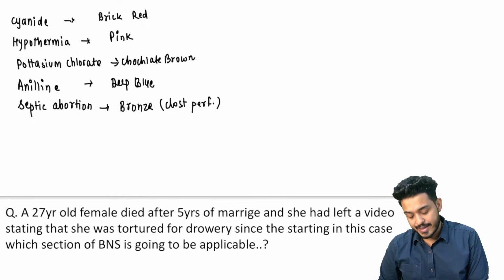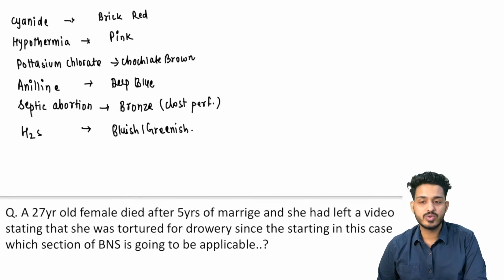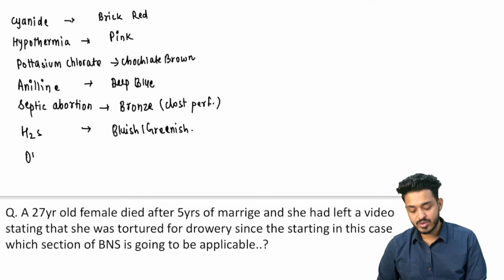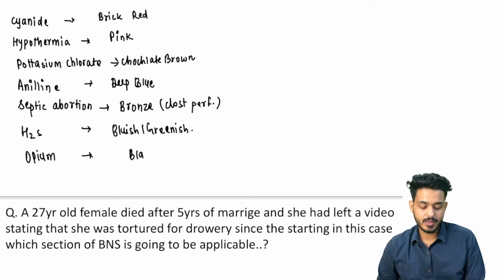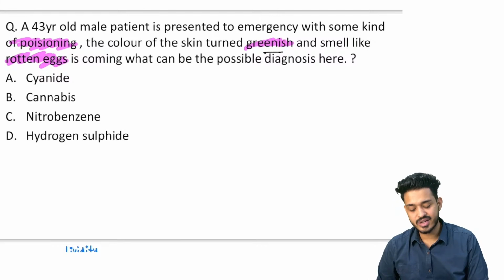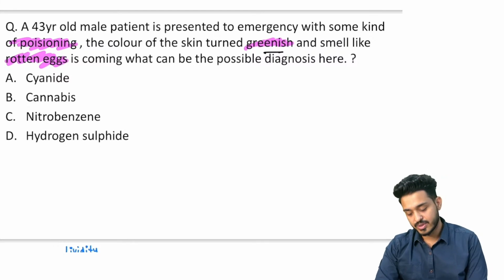If the patient is dying because of hydrogen sulfide, you will have bluish green or greenish color. And if the person is dying because of opium or opioid toxicity, you will have black color. So in this question, what is the color? Greenish color. What can be the answer? That is going to be hydrogen sulfide, right?